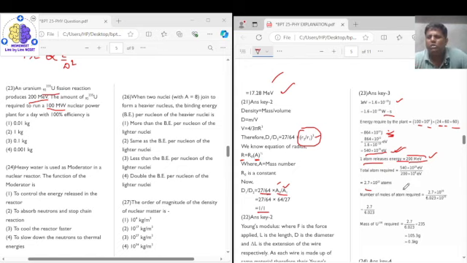Now if we divide the number of atoms by the Avogadro number, we'll get the number of moles, and then when the number of moles is multiplied with the mass number of the uranium, we get the mass.